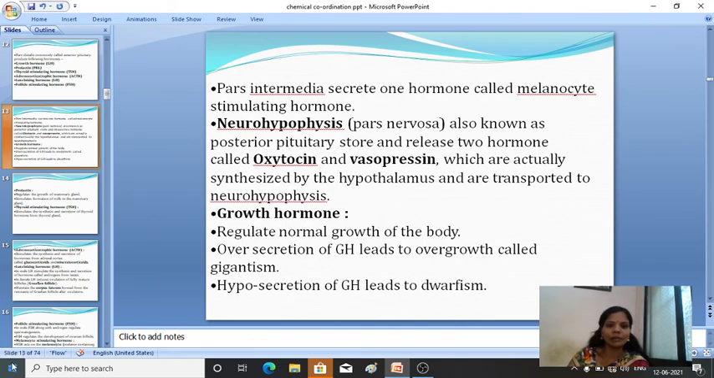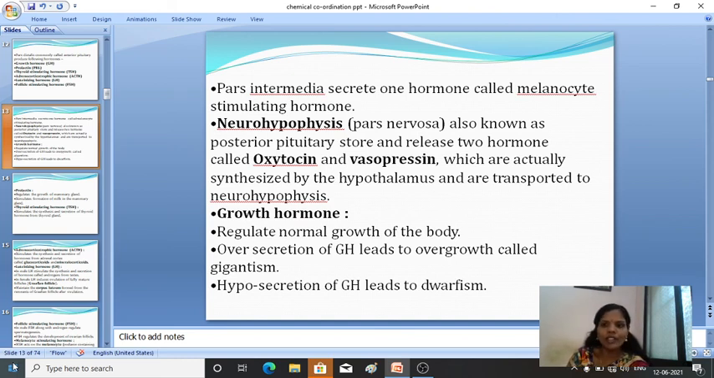Next, the pars intermedia. The pars intermedia secretes one hormone, which is called melanocyte stimulating hormone, MSH. Fine. So that covers the pars distalis and pars intermedia, the hormone sites of the adenohypophysis. Now the neurohypophysis.